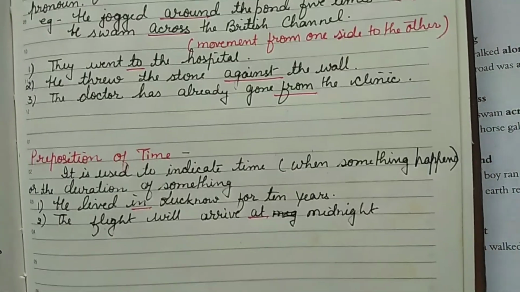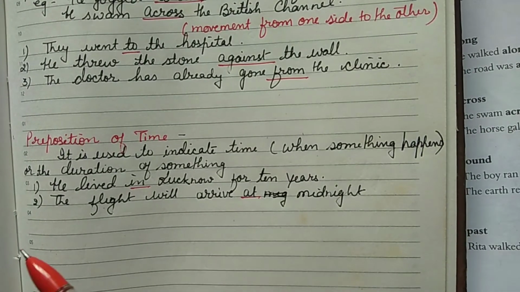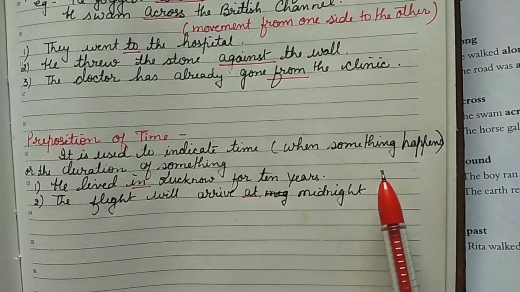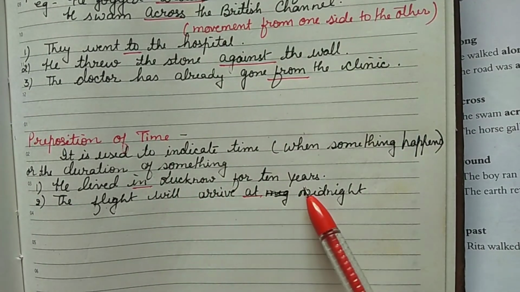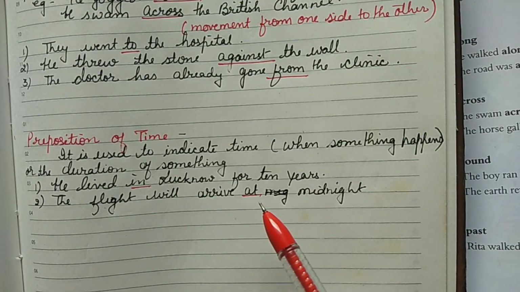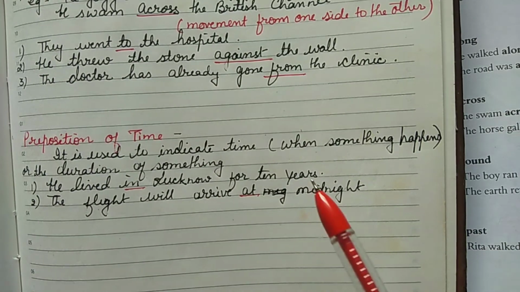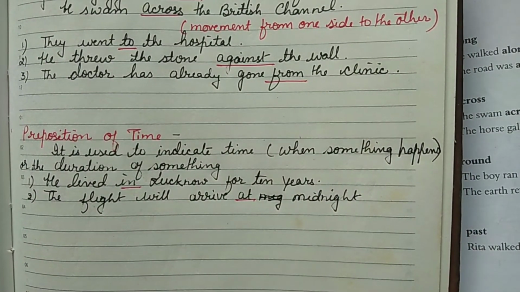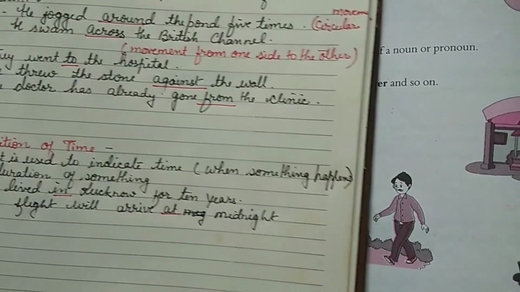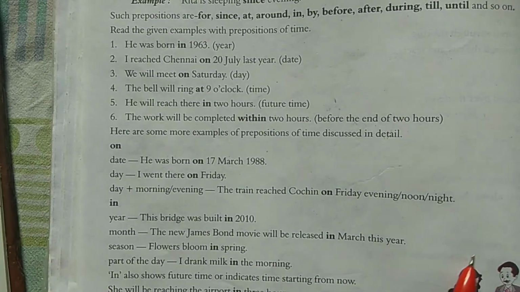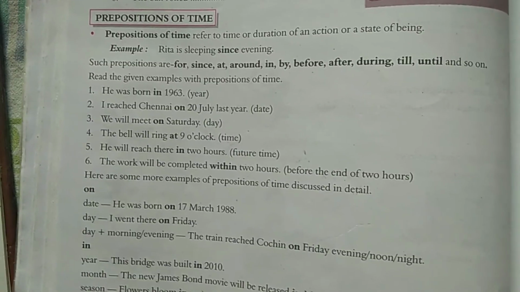Your next preposition is what? Preposition of time. For that you should understand it is used to indicate the time when something happens or the duration of something. For example, he lived in Lucknow for 10 years. The flight will arrive at midnight. So all these examples indicate the timing of an action, or of a noun or a pronoun, that has been set. Some more examples you will see.